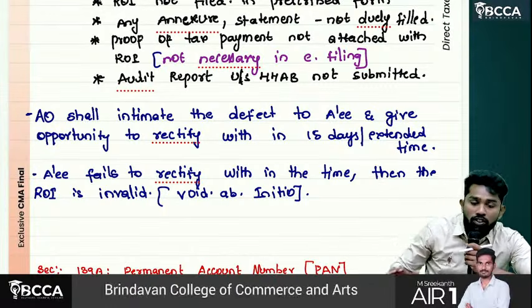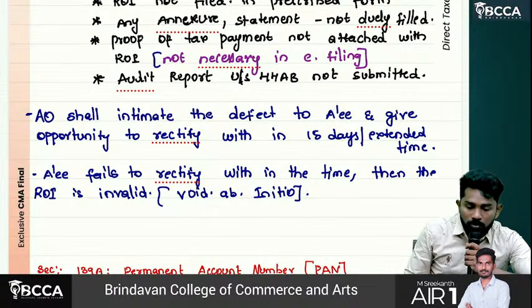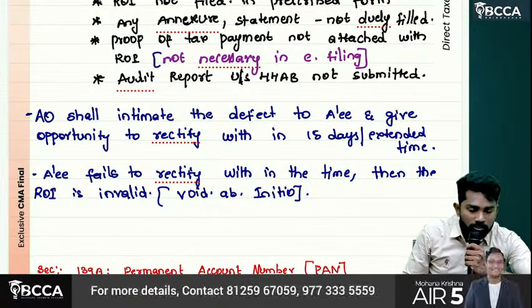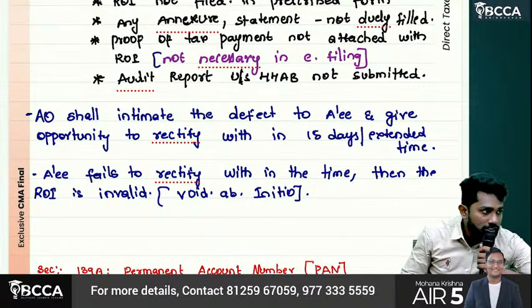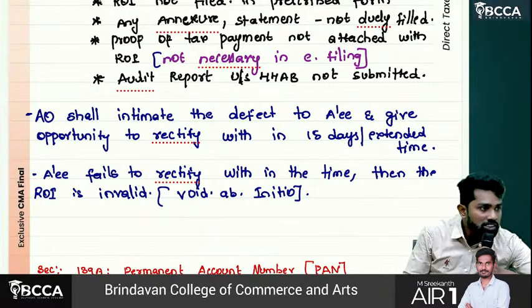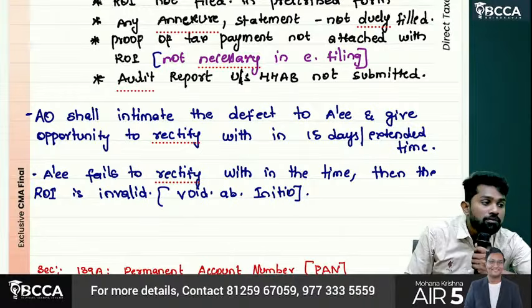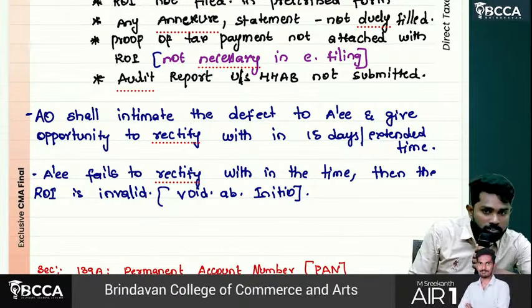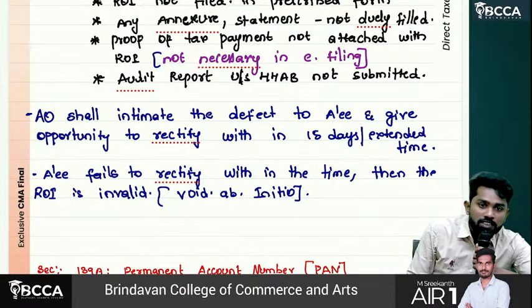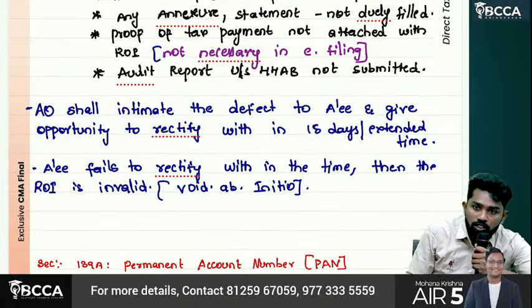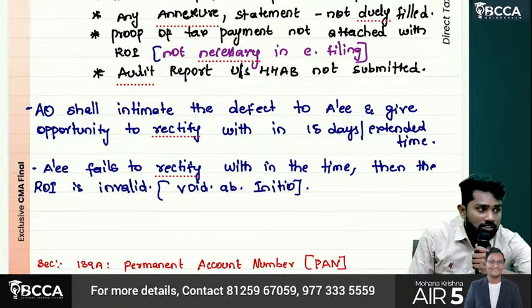Okay. So, what is called defective return, sir? First, okay, proof of tax payment not attached. But is it required now? Since e-filing now, it is not even required to be attached. Then what are other defects? Wrong form selected. Then any annexure statement which has to be filled was not filled. And audit report was not submitted. Then it can be called as defective return.